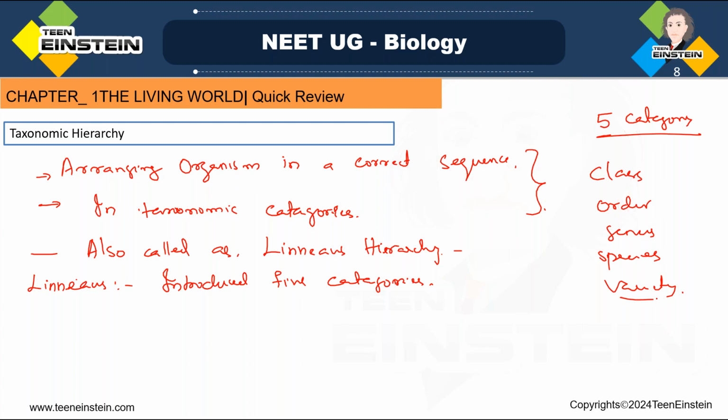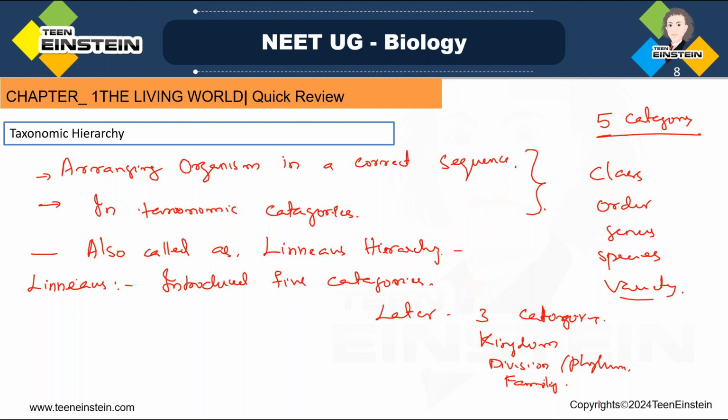Okay, later on, 3 more categories were included into this. Which are the 3 more categories? Kingdom, division or phylum, then family.